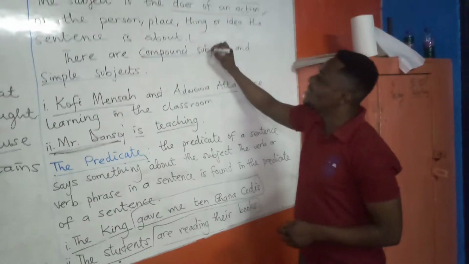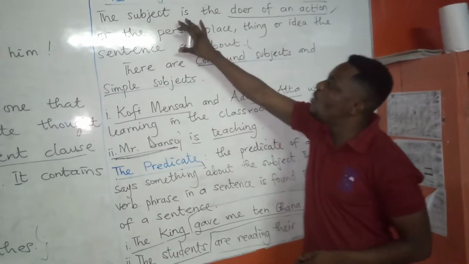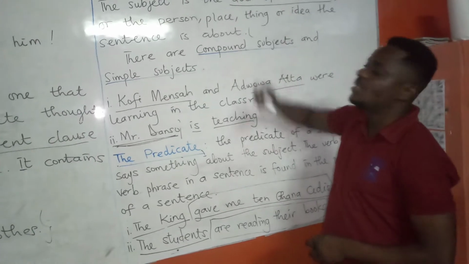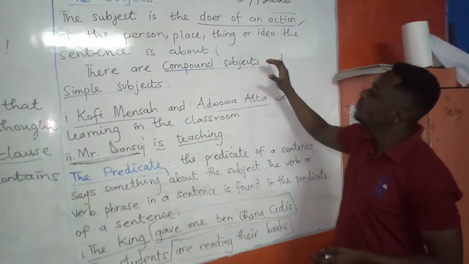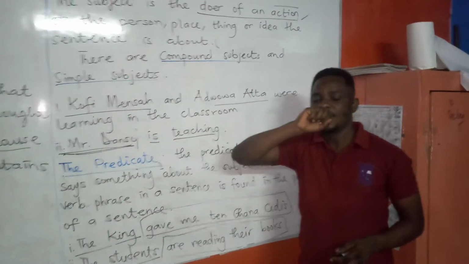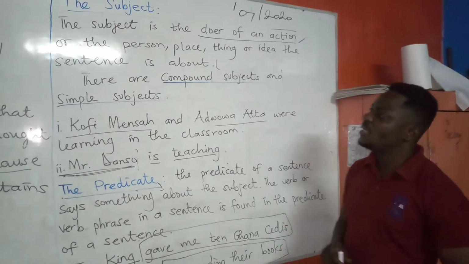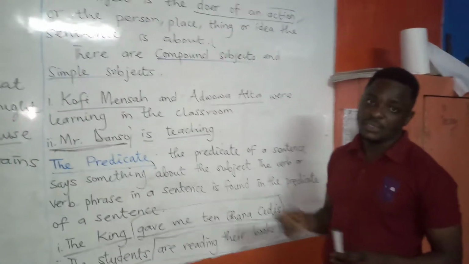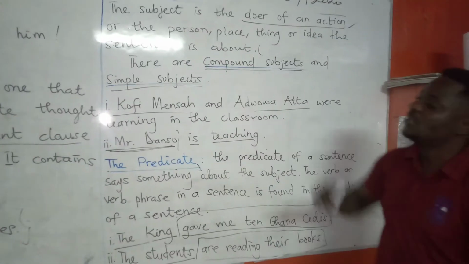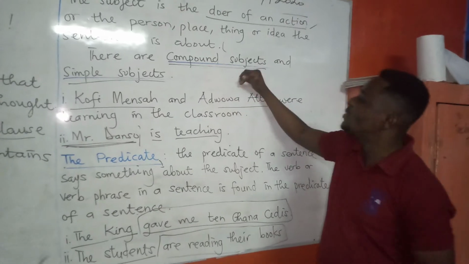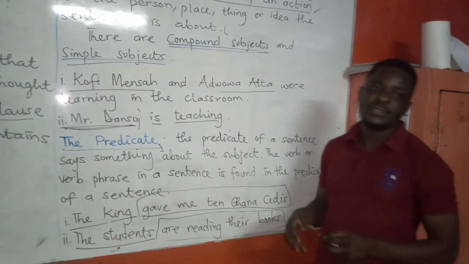So the bottom line is that any sentence you come across, the performer or the doer of the action is the subject, or the place, the thing, or a person that the sentence talks about, is the subject. So in this, we can say that we have two forms of subject. You can talk of a compound subject and a simple subject. Whether compound subject or simple subject, we are talking of the doer of the action in a sentence.